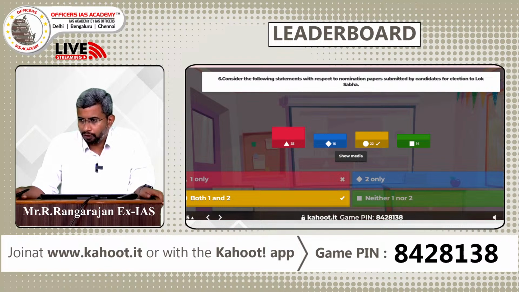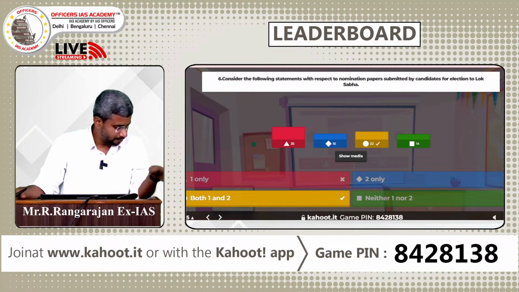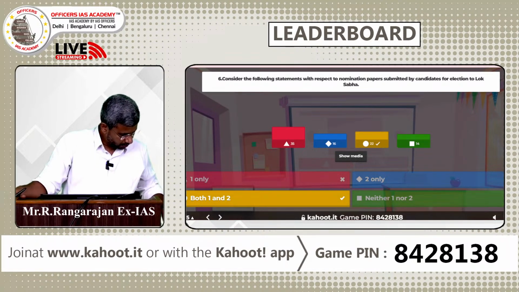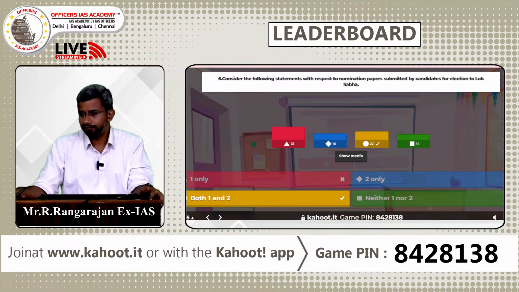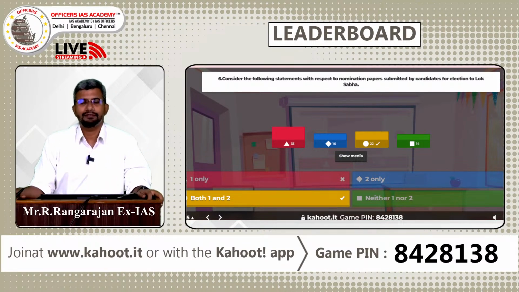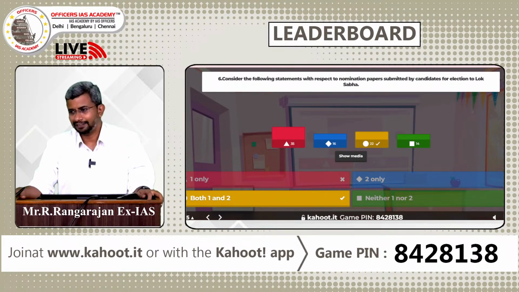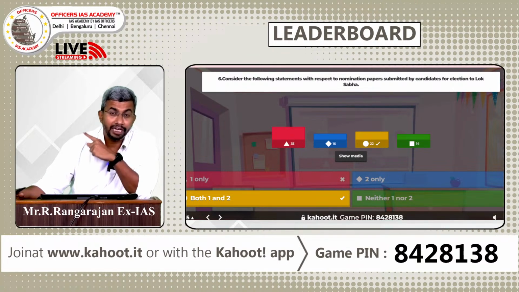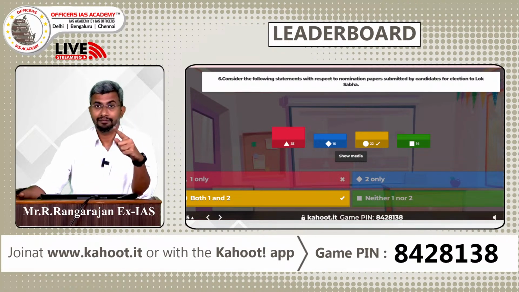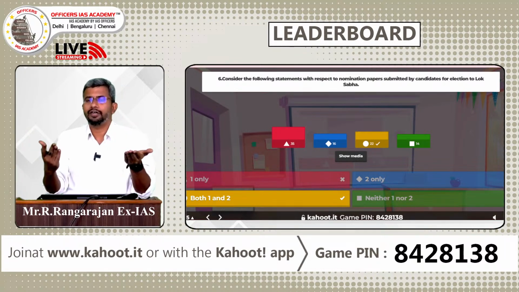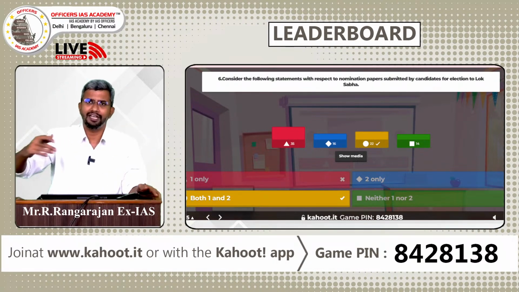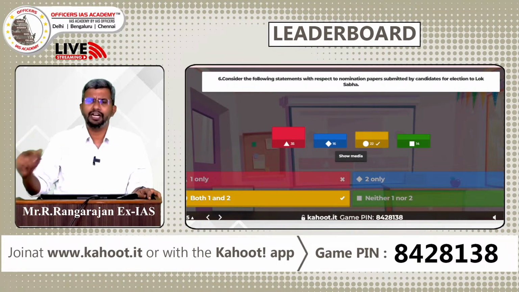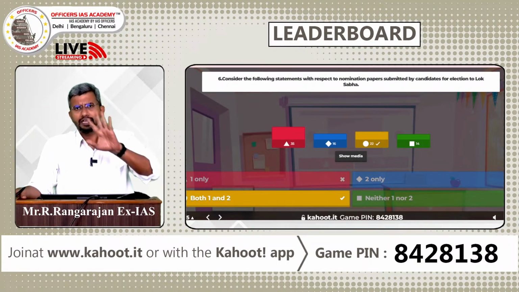Okay, so 35 people have said A is the answer. 16 people have said B is the answer. Unfortunately, both of them are wrong. The correct answer for this is C. Both are correct. You need to take an oath as per the third schedule. That is the reason why the nomination paper of the Varanasi candidate was rejected. Apparently, he did not take the oath. I mean, the returning officer has to ensure that the oath is taken, whatever happened there. But that was one of the reasons. And he had also, I think, failed to furnish the affidavit. Both these reasons. His was rejected.